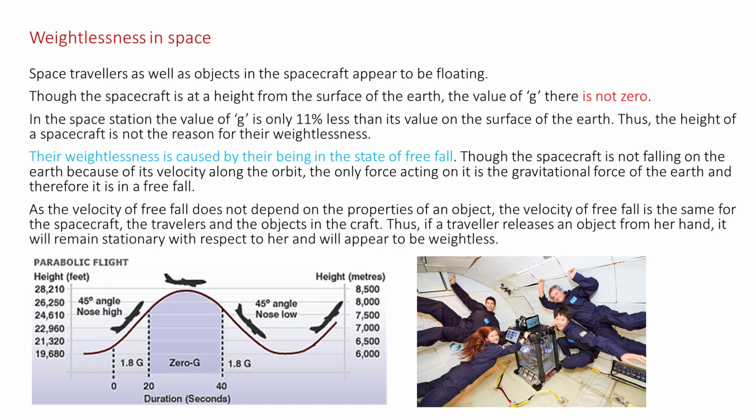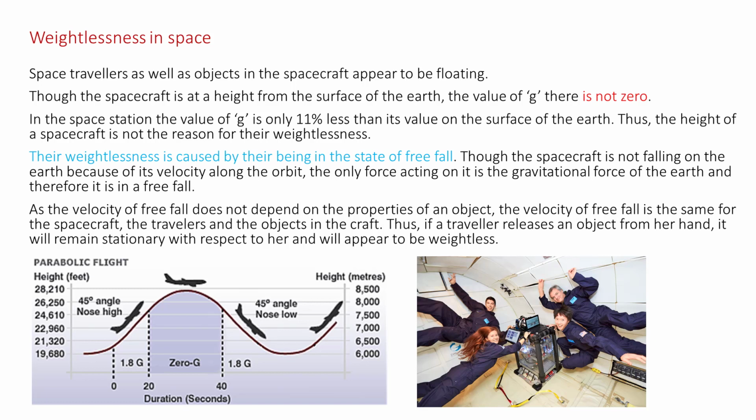Weightlessness in space. Space travelers as well as objects in the spacecraft appear to be floating. This is very interesting. Why does it happen? Though the spacecraft is at a height from the surface of the earth, the value of g there is not 0. In the space station, the value of g is only 11% less than the value on the surface of the earth. Thus, the height of the spacecraft is not the reason for their weightlessness.